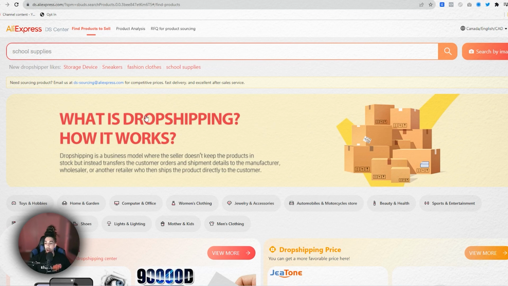A lot of other people out there are literally recreating this exact same platform into a SaaS and are charging monthly fees for it. So AliExpress makes it really easy for you guys to get started with this stuff.